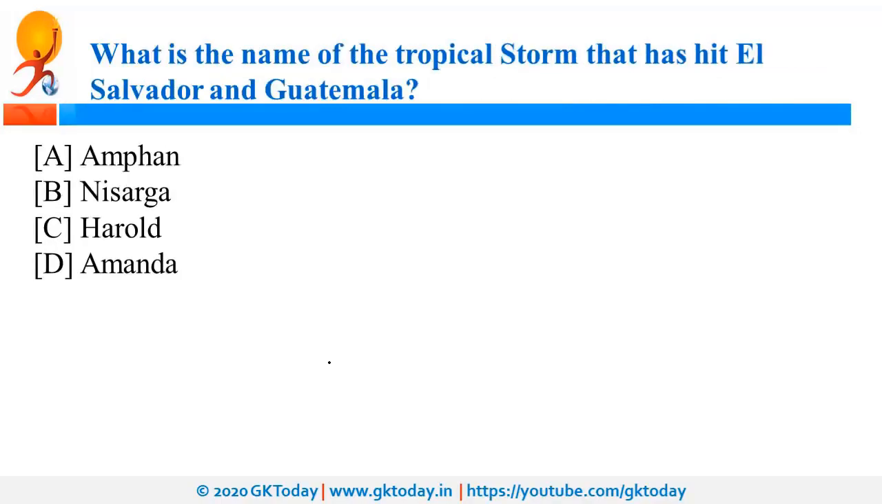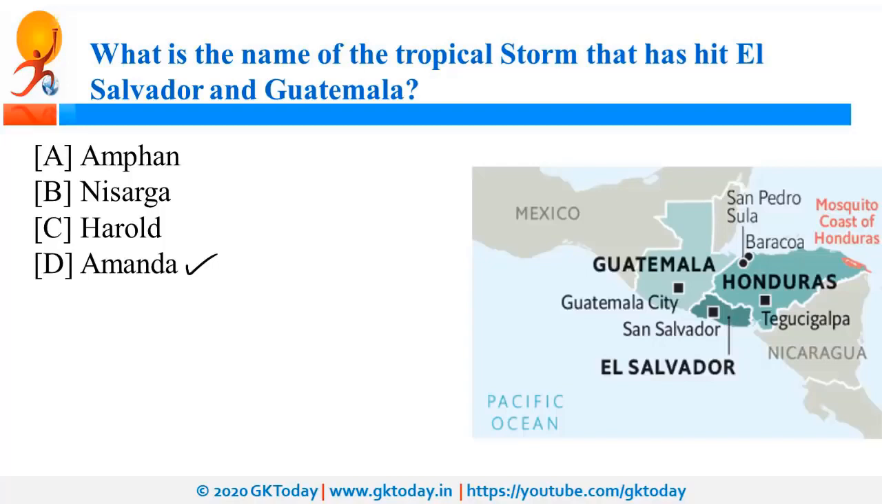What is the name of the tropical storm that has hit El Salvador and Guatemala? So the name of this tropical storm is Amanda. So recently the Central American countries El Salvador and Guatemala were hit by tropical storm Amanda.